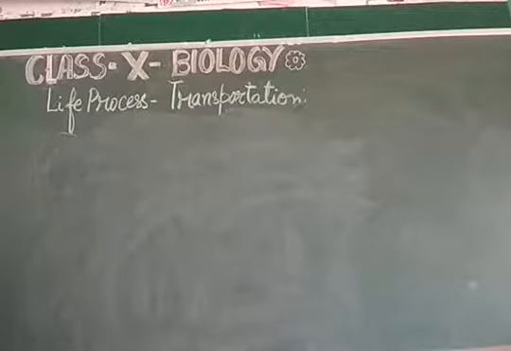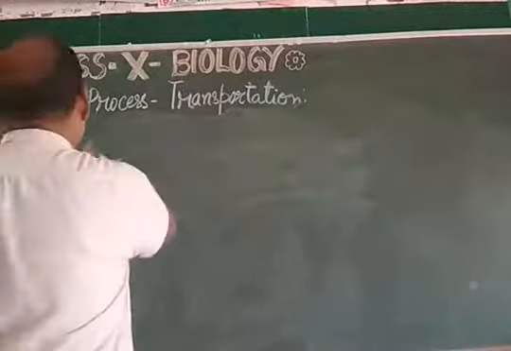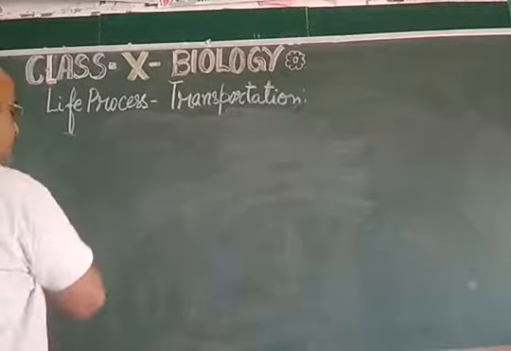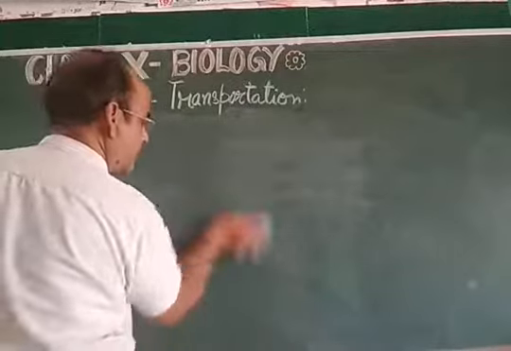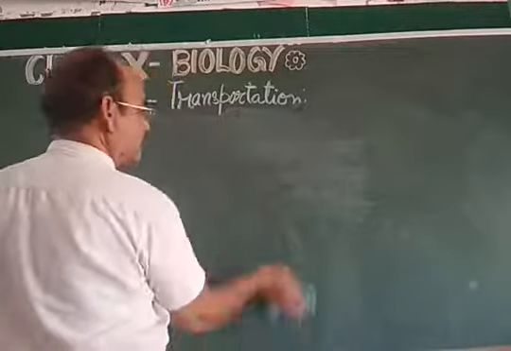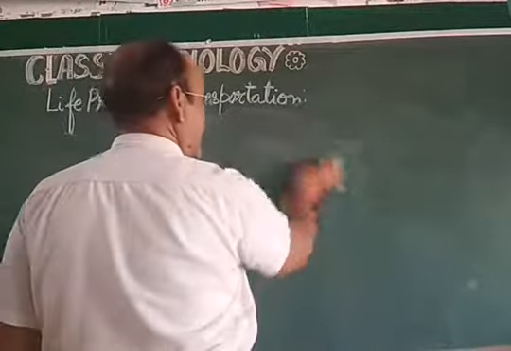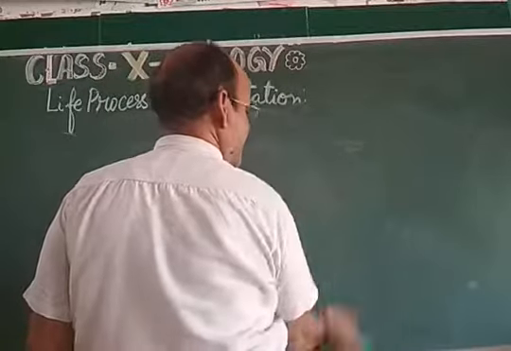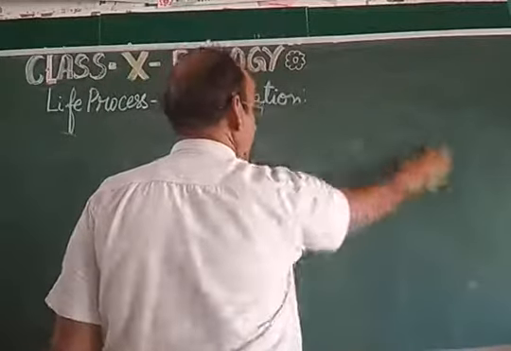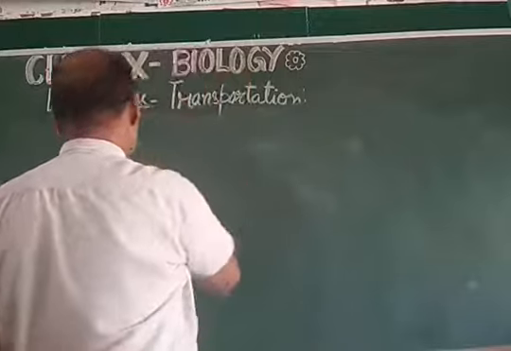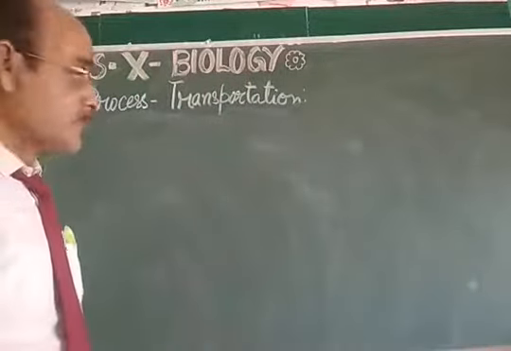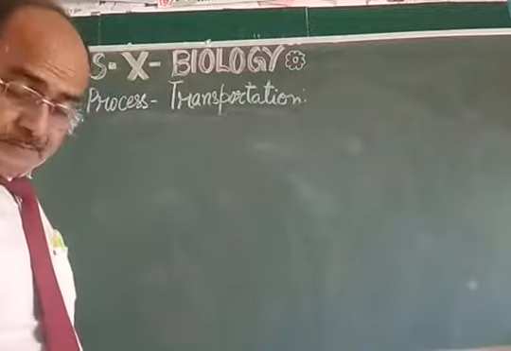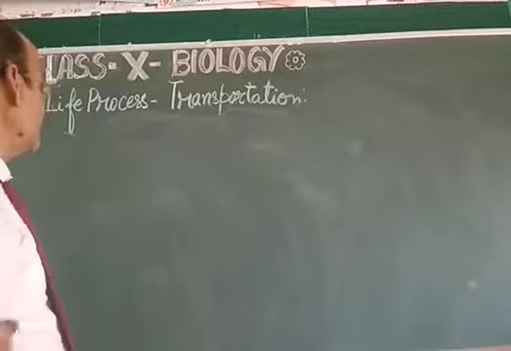are having the fluid like hemolymph, and they don't have the closed vascular system. They have the open vascular system, like in insects, in earthworm, in other small living organisms, and in unicellular organisms. The diffusion process facilitates the process of transportation. So let us see in the animals. How does it take place in the animals?